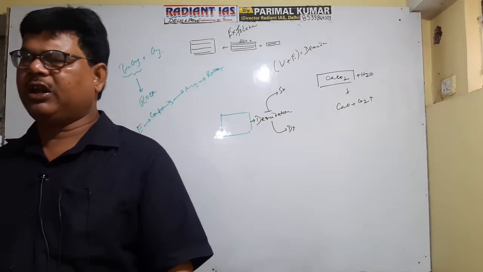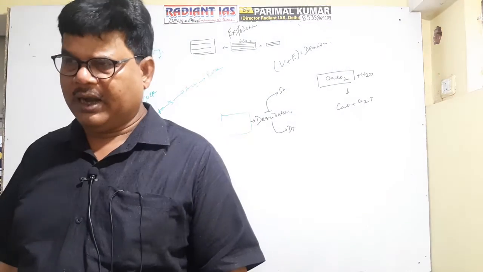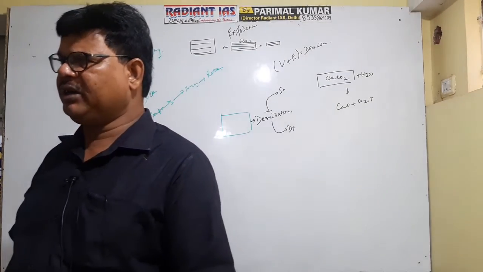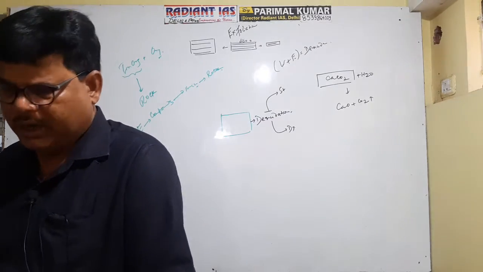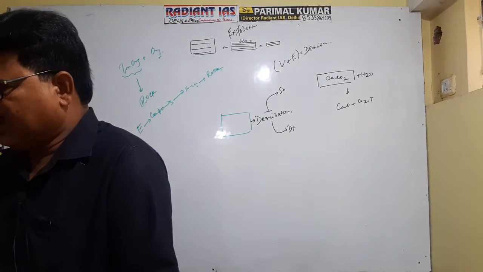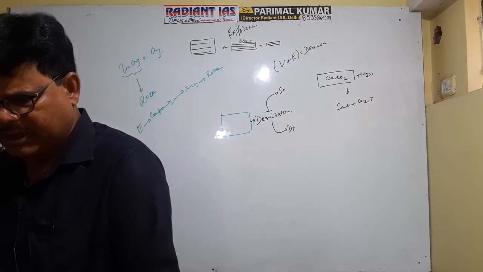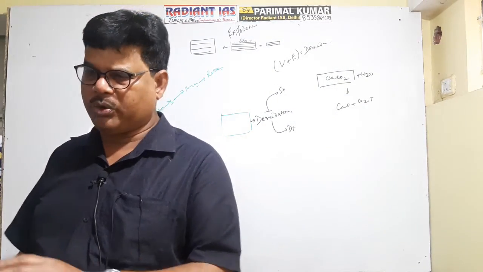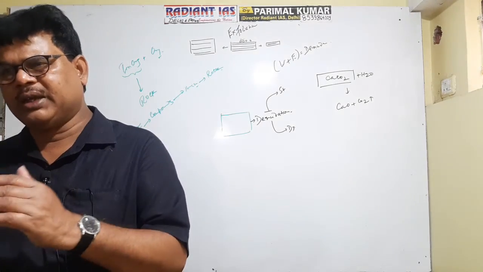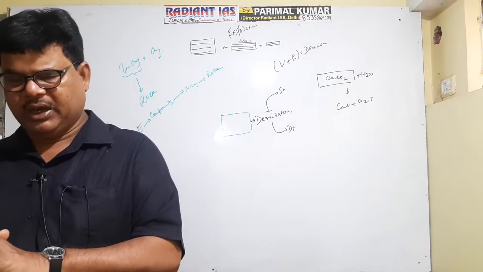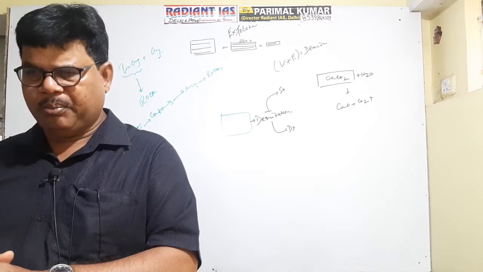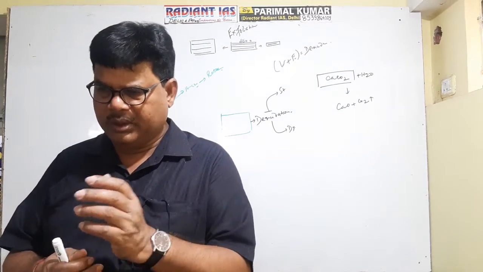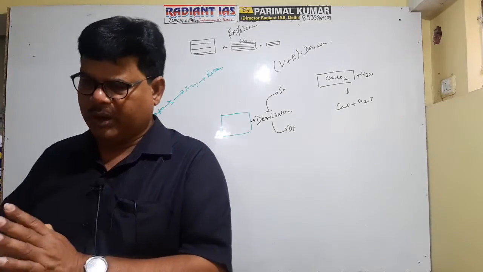Similarly, if the rock contains the iron element and it gets exposed to the earth's atmosphere, then iron reacts with atmospheric oxygen, forming FeO or Fe2O3. This is referred to as rusting, and the rusted part will gradually come outside the rock. So this is also an example of chemical weathering. But if weathering is due to a biological factor like the roots of a tree, etc., it is referred to as biological weathering.